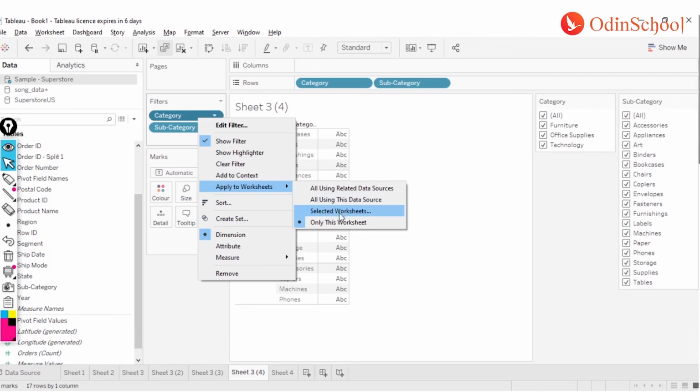Now what does each of these mean? The first one, only this worksheet, means you are localizing that filter, restricting it to only a single worksheet.